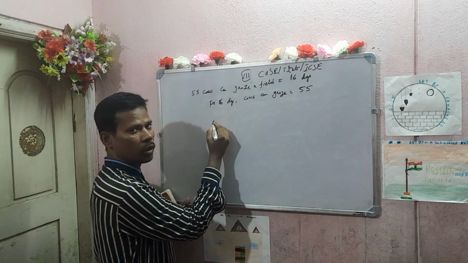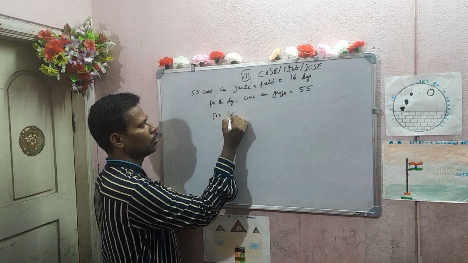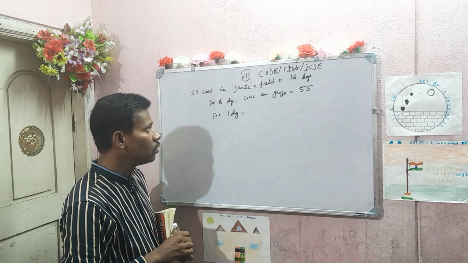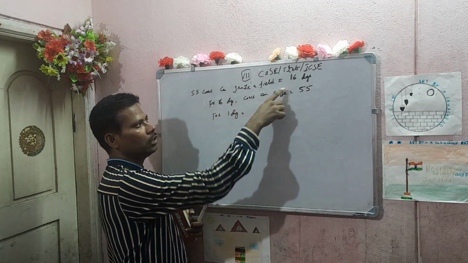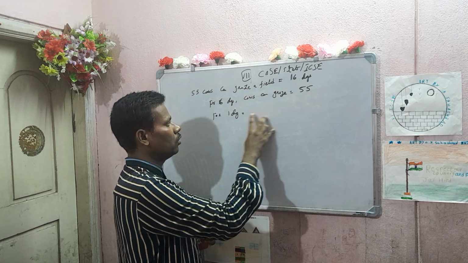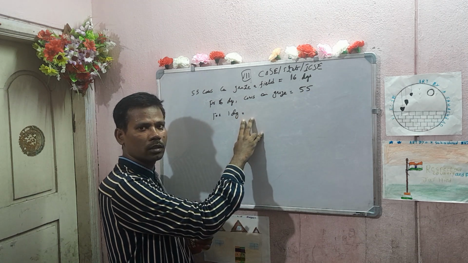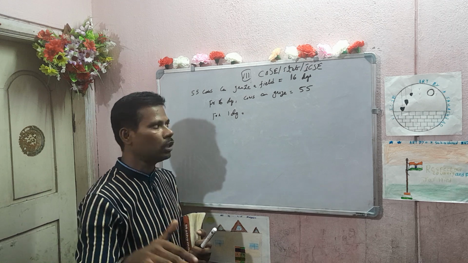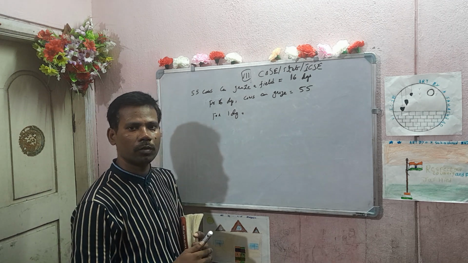Next, for 1 day. For 16 days, 55 cows are there. Now for only 1 day, the whole field should be grazed.